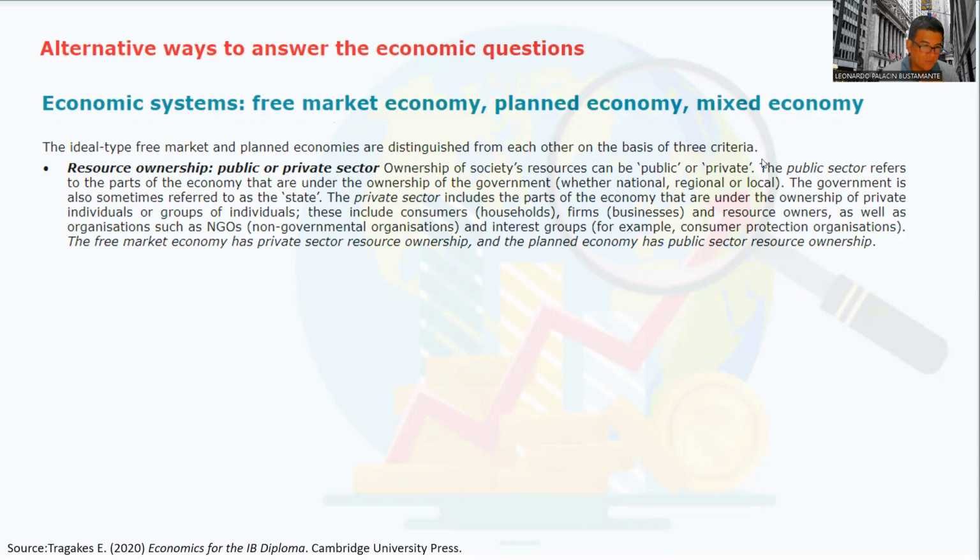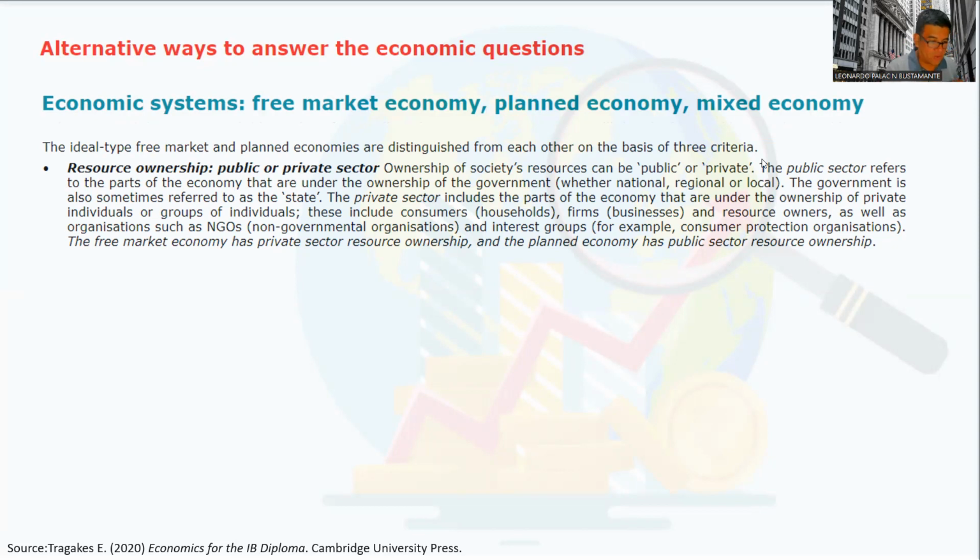Ownership of society's resources can be public or private. The public sector refers to the parts of the economy that are under the ownership of the government. The government is also sometimes referred to as the state. The private sector, on the other hand, includes the parts of the economy that are under the ownership of private individuals or groups of individuals.